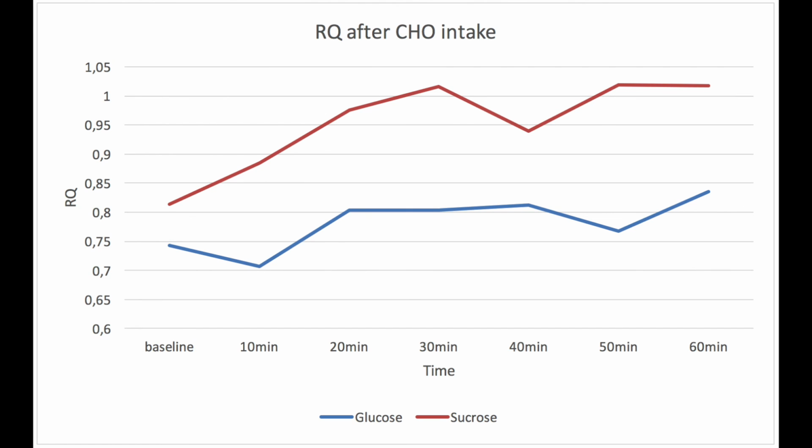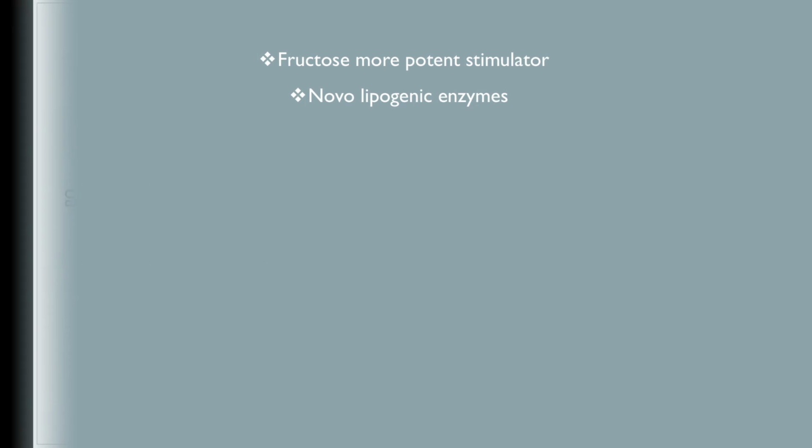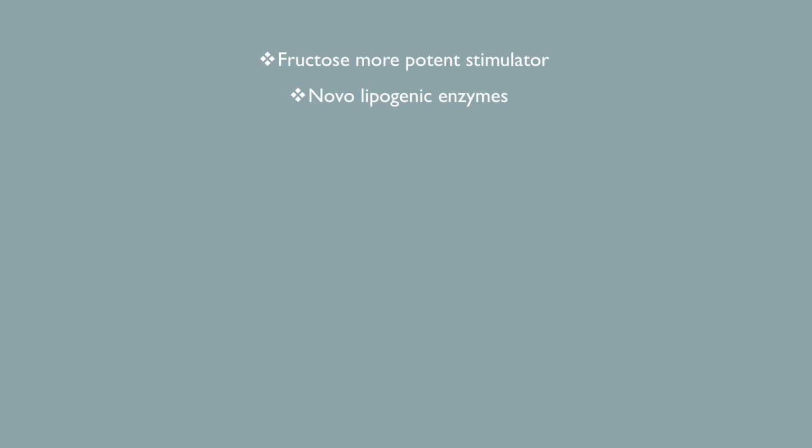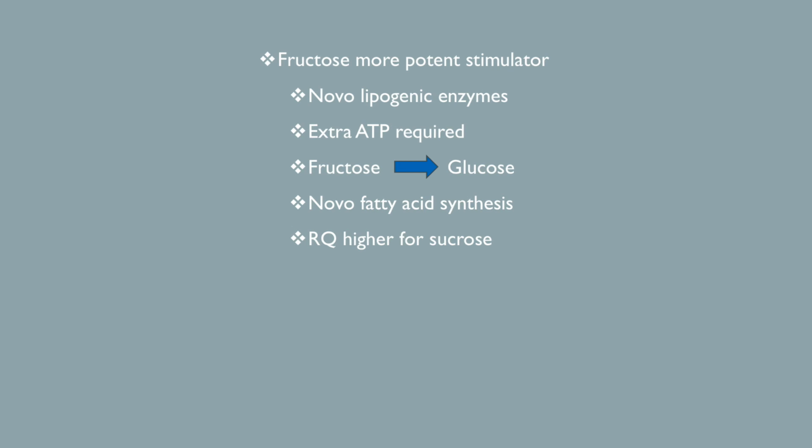As you can see, the respiratory quotient is higher for the sucrose intake than for the glucose intake. This is contradictory to our hypothesis. However, there is an explanation for this. Fructose is known to be more potent than glucose as a stimulator for the novel lipogenic enzymes. The extra ATP requirements linked to the conversion from fructose to glucose in the liver and the energy cost of the novel fatty acid synthesis from glucose explains why the RQ is higher for the sucrose than for glucose.